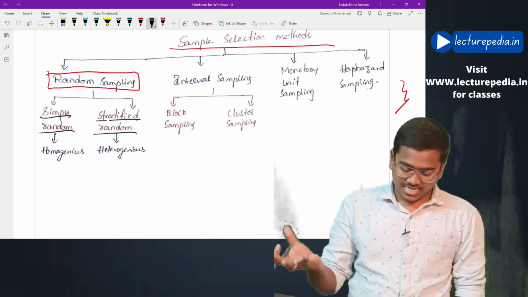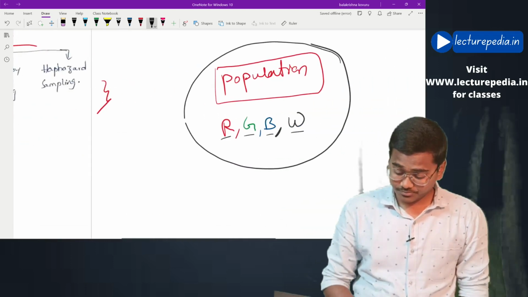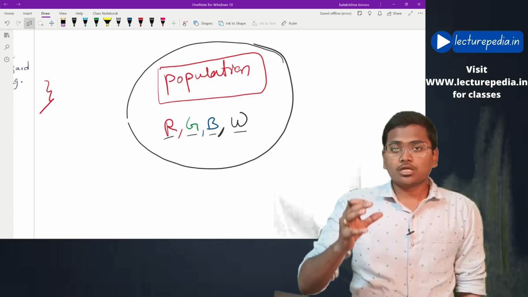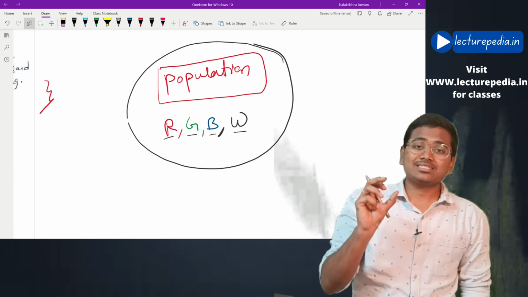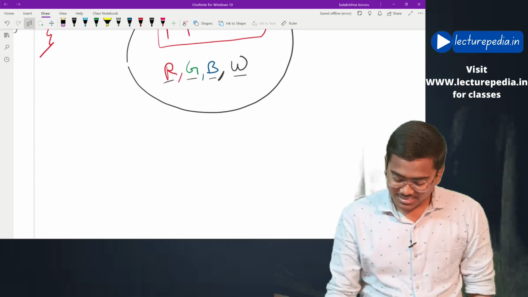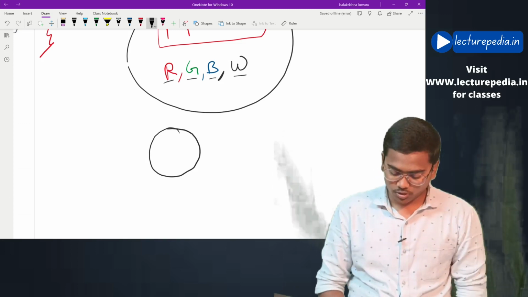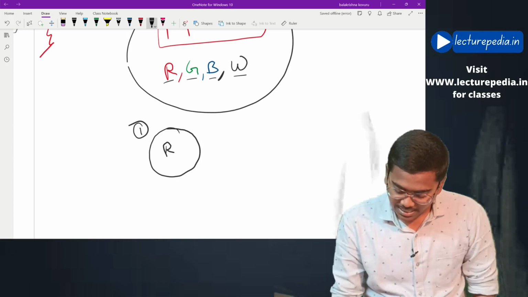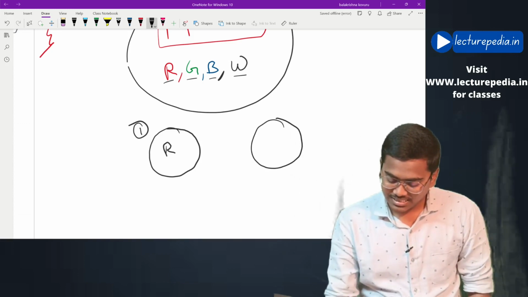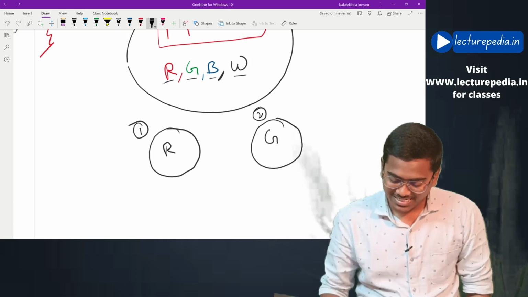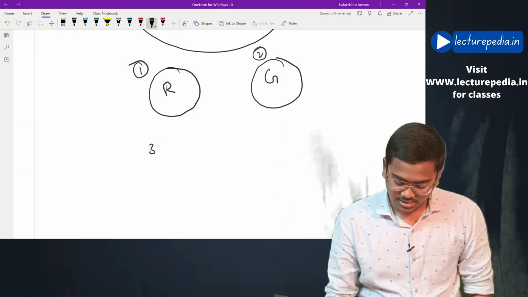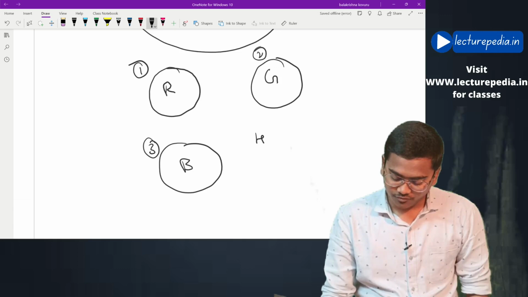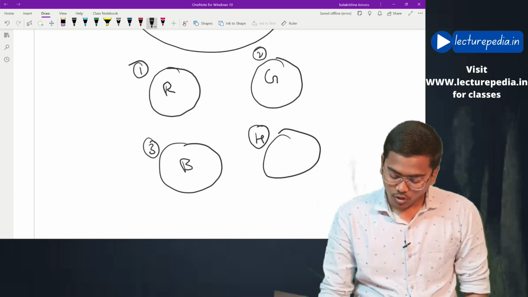What is stratified random sampling? In case of stratified random sampling, auditor will first of all prepare strata. Each strata will have homogeneous population. Let's say under first strata, auditor has taken all the red apples. Under second strata, auditor has taken all green apples. Under third strata, auditor has taken all blue apples. Under fourth strata, auditor has taken all white apples.